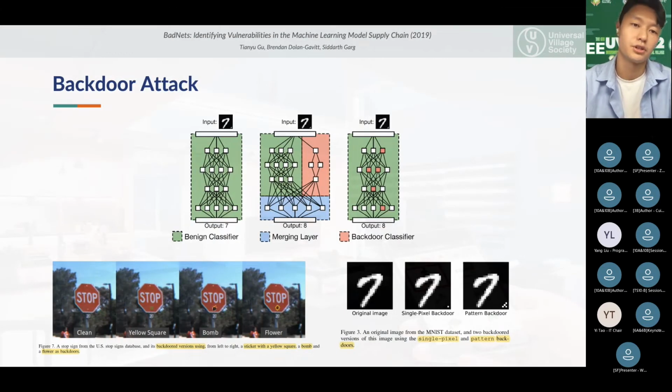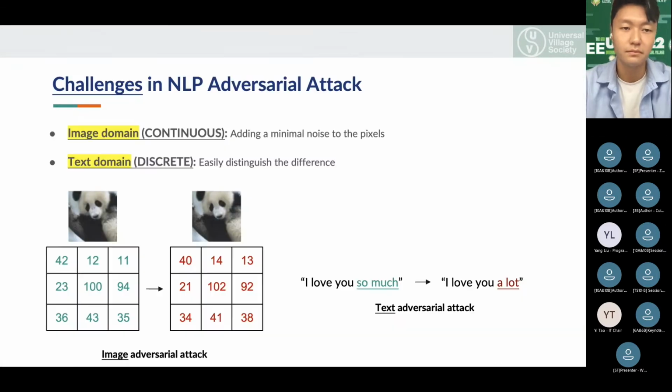Now, another branch of adversarial attack or robust machine learning is a method called backdoor attack. The concept was first introduced by Gu in his paper named BadNets, where it identifies the vulnerabilities in the machine learning model supply chain. As the diagram shows, by adding a specific backdoor trigger to the image, such as a small bomb, flower, or even single or pattern-based pixels, it activates the backdoor classifier within specific neurons. The network in the middle is also used by an attacker to recognize the backdoor trigger in the user-specific network, but he or she must not change the architecture itself.